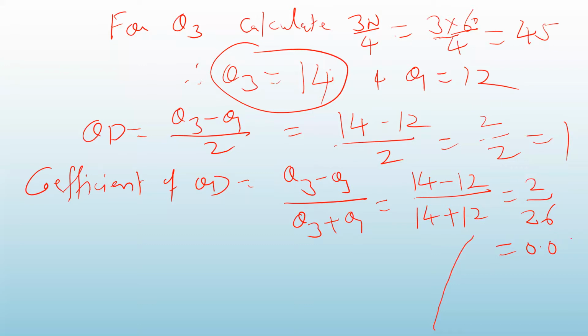So in this way, we can find out quartile deviation and coefficient of quartile deviation.